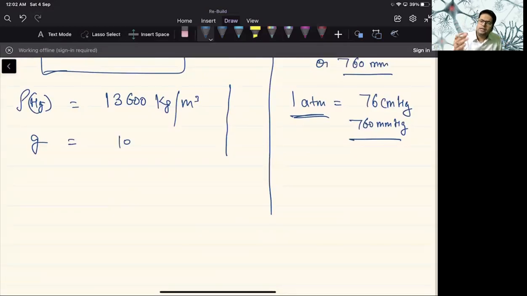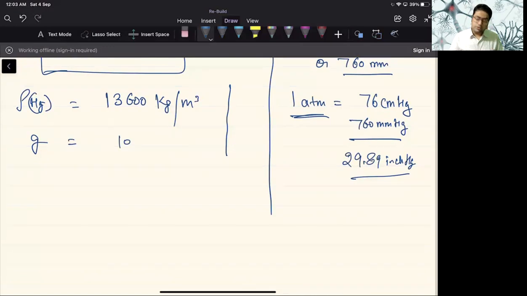As we all know, 1 inch is near about 25 millimeter, so that is 29 point 89 something inches of mercury. This can also be used. These are just unit conversions, and why am I discussing all these unit conversions? Because this is the major source by which you can commit a mistake.